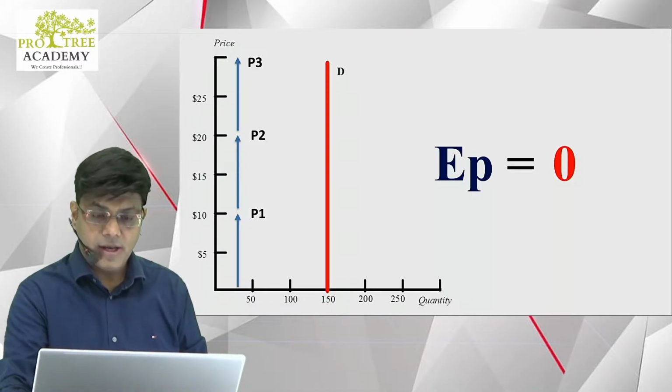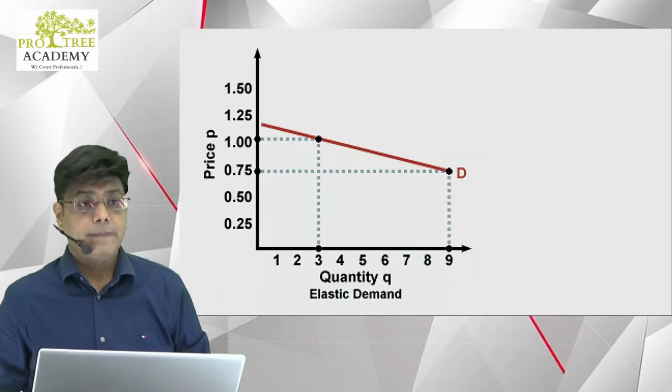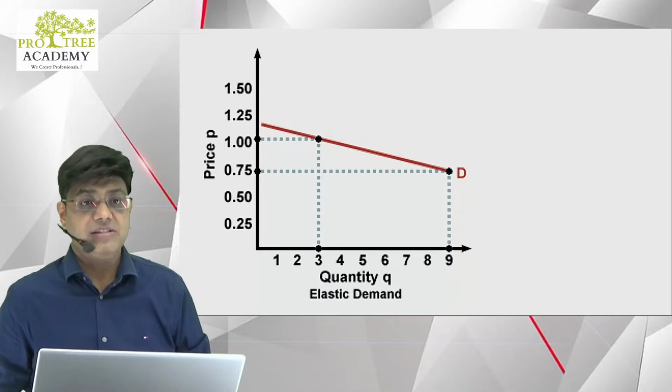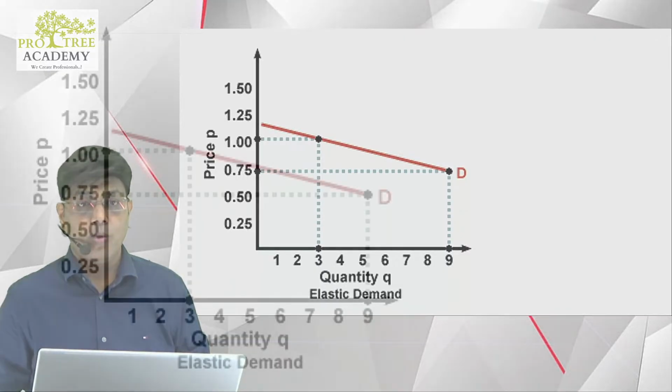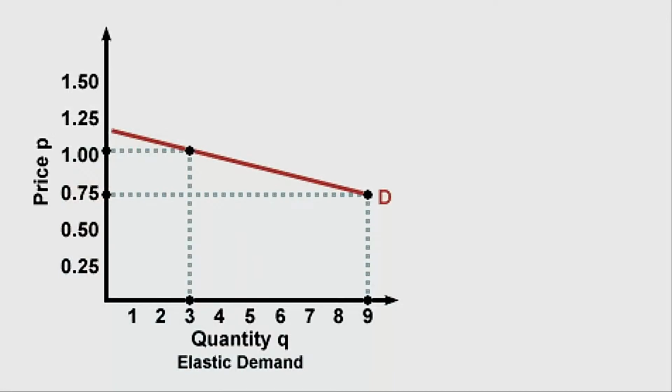All right. Now check this diagram. The price is changing, the quantity demanded is also changing. Which one is changing more? Just check out this graph and tell me which one is changing more.